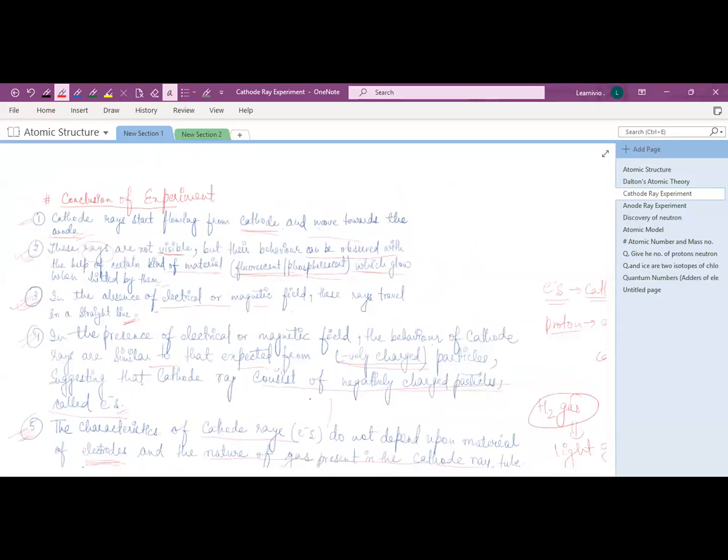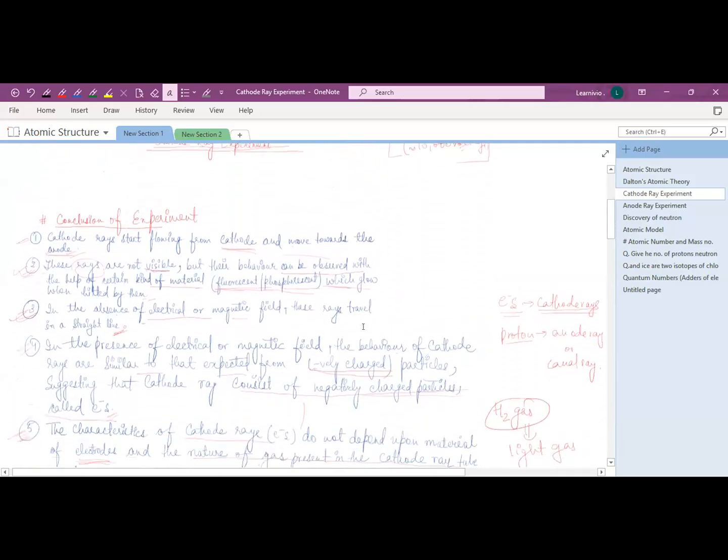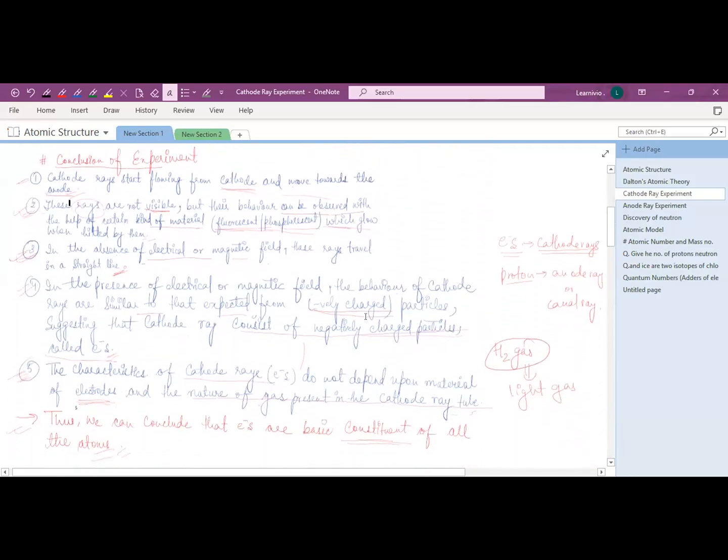Because the cathode is negative and the anode is positive, and we know that opposite charges attract each other. So J.J. Thomson concluded that this cathode ray is a negatively charged particle. Why negatively charged particles? Because it was coming from the cathode and it was going towards the anode.